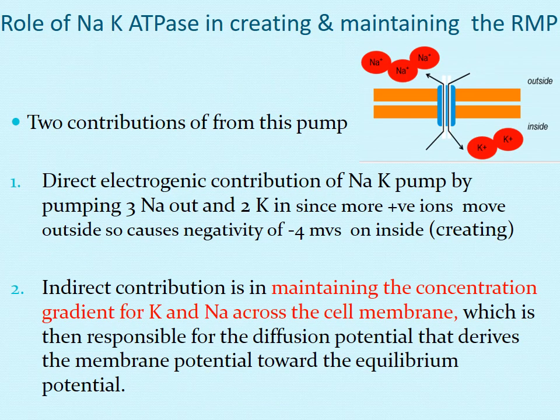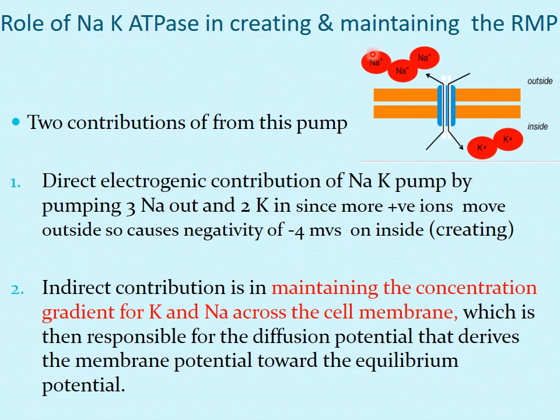Now we discussed that 80% of our RMP is generated by the passive diffusion of sodium and potassium down the concentration gradient. Another 20% is generated by the sodium potassium pump. What is the function of the sodium potassium pump? It pumps 3 sodium out and 2 potassium ions inside.